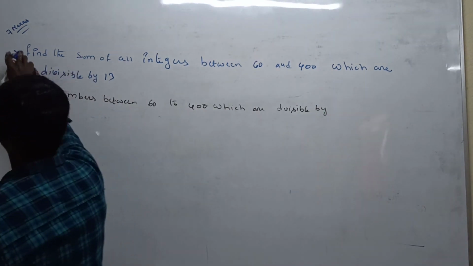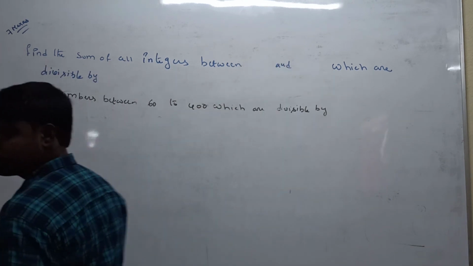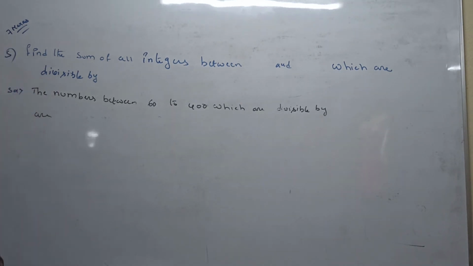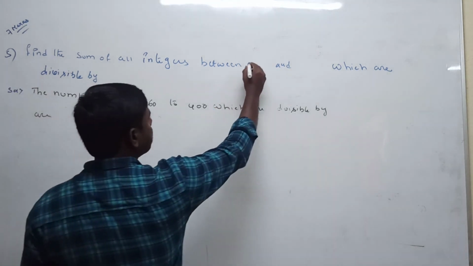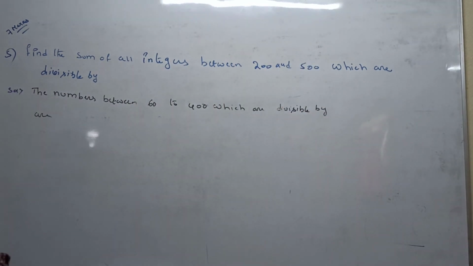The next, fifth question. Find the sum of all integers between 200 and 500 which are divisible by 5.